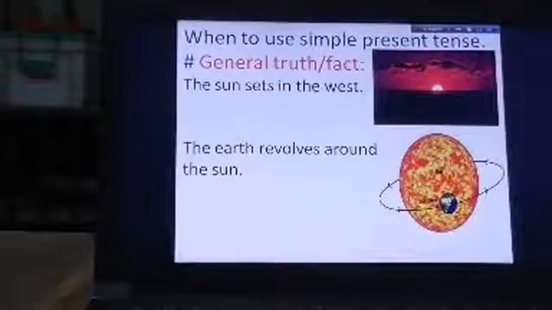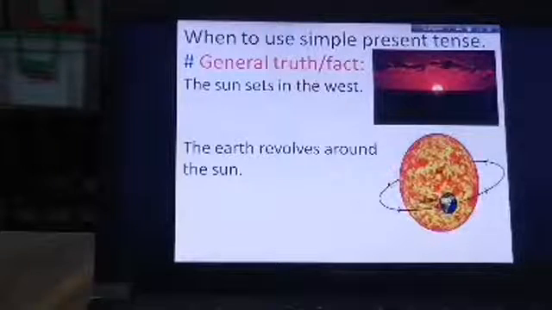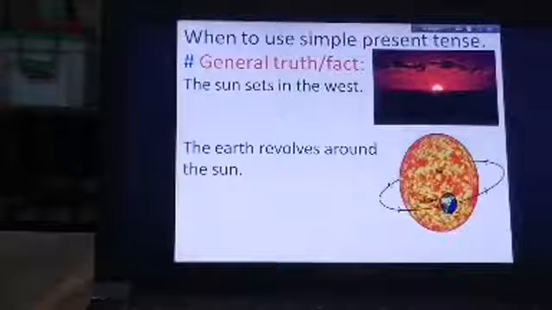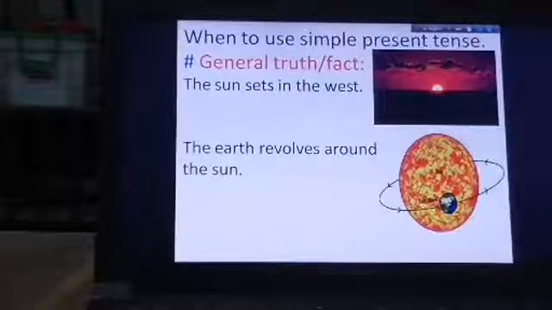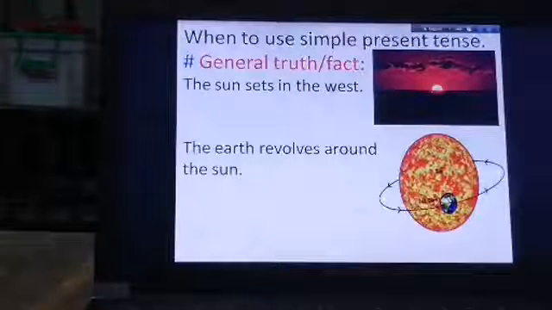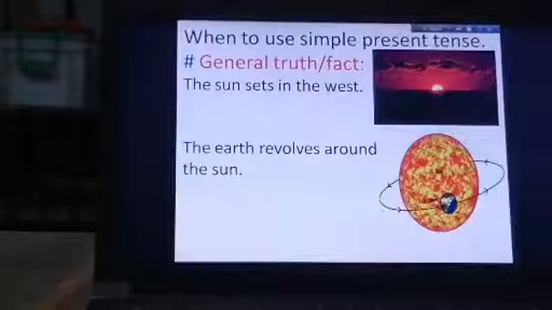When to use simple present tense? That means we will use simple present tense in the case of general truth or fact. So dear students, here is a general truth: the sun sets in the west. It is a universal truth. We know that the sun sets in the west. It is a general truth to us, and the earth revolves around the sun. Revolve means moves. These examples are general truths or facts. In this case, we will use simple present tense.